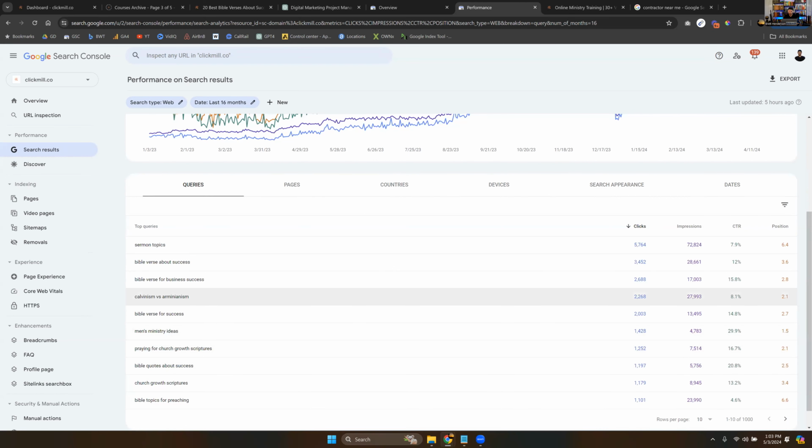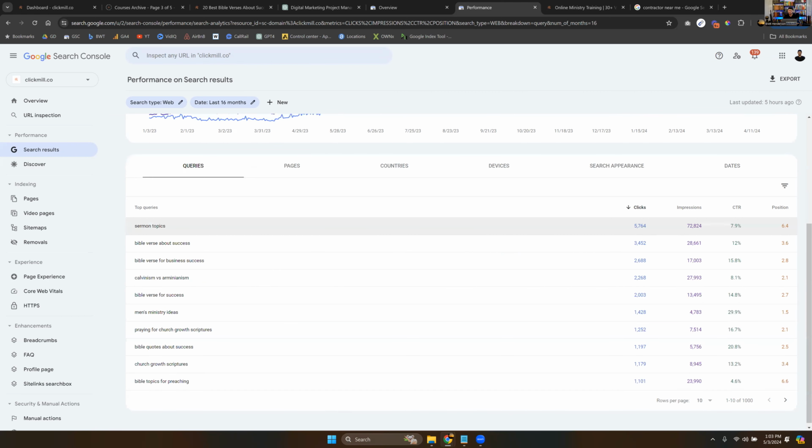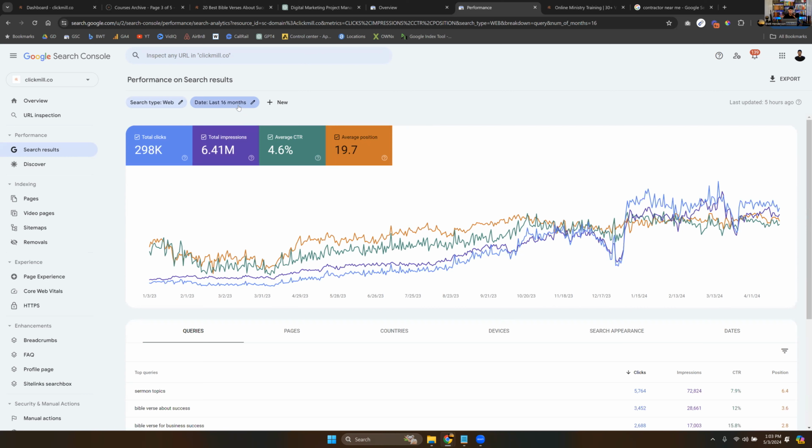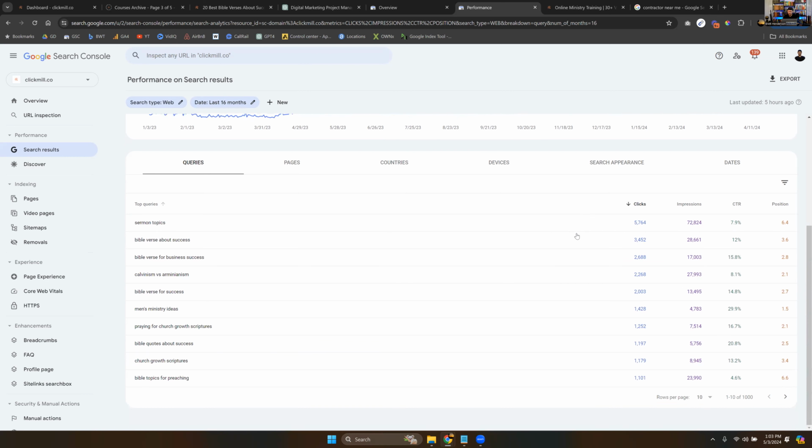And then you can start to look at these same four metrics for each of these queries. That's really important because, in the same way the date looks different when you zoom in than when you zoom out, you can look at one article and it will look totally different from another article, or one keyword from another keyword. Probably, and I don't know for sure, we would have to get further into the data, but you've got this query with sermon topics and this query down here with Bible topics for preaching.